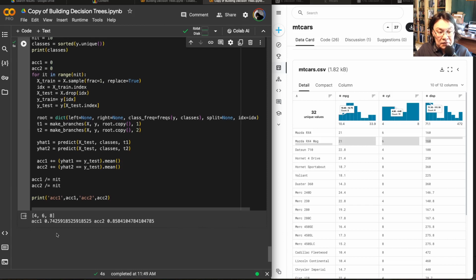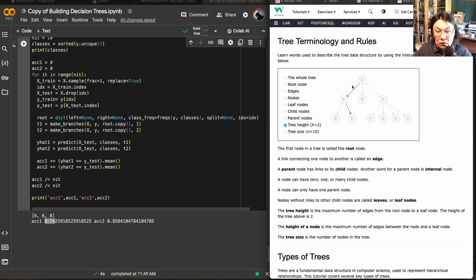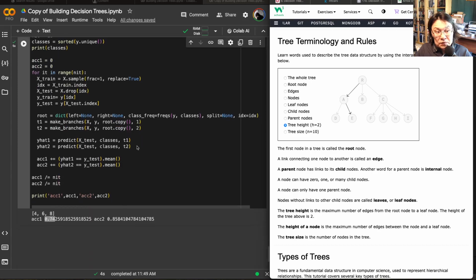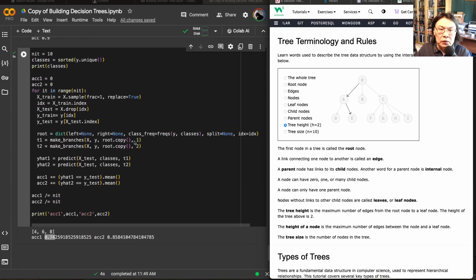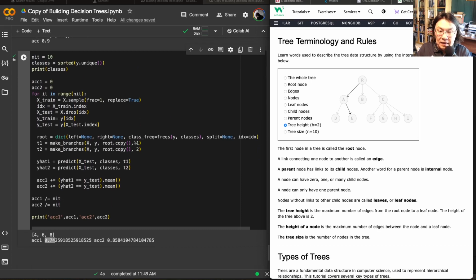Yeah, so we got average accuracy actually higher for the tree of depth 2, right? So for the tree of depth 1, we're getting 0.75 accuracy. And once we increase the depth of a tree, right? So instead of having only a tree of 1 level, we have depth 2. We have accuracy a little bit higher, 86%. And basically that was our cross validation. So imagine now we could pick the best tree depth in terms of cross validation performance, and that would inform us about what to do about the tree depth, right?